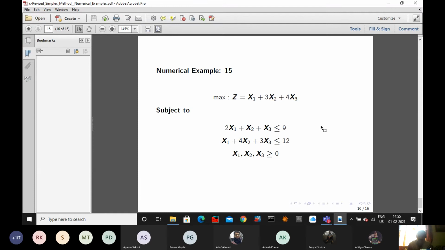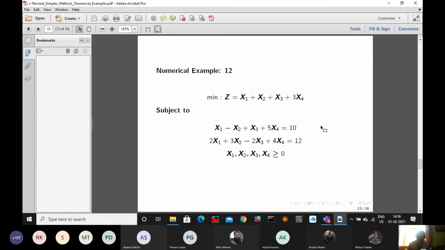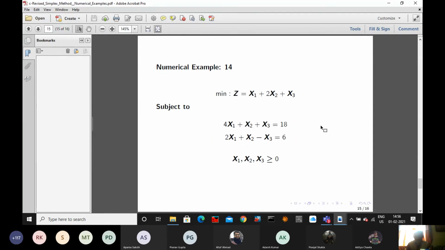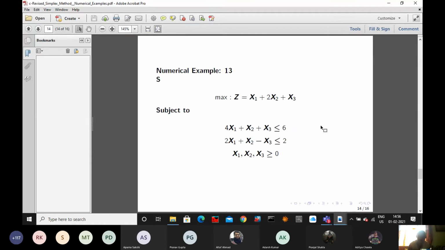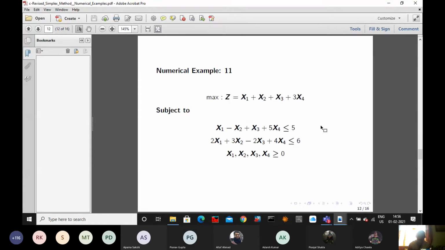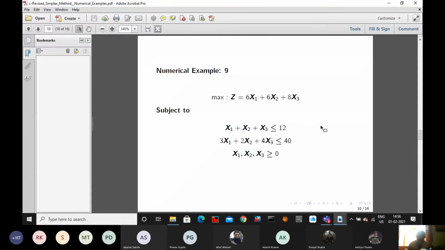This problem number 15, which method? Tell me which method. Primal, the last problem. Primal simplex. Okay. 14, which method? Big M method, certainly. Two-phase, big M and dual simplex also, right? In this way you have to. So not only the answer, you solve with all the methods. At least a dozen problems you must solve yourself, so that everything will be covered.